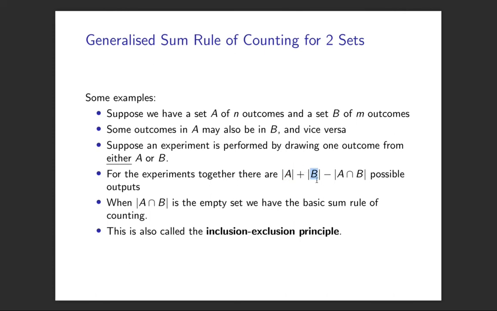What we have to do is subtract one copy off. And that's what this term does. So we take the intersection, the overlapping elements that are in both sets, and we subtract one of those copies off. And that's the idea. It's given the grand name of the inclusion-exclusion principle. When there's no intersection, with disjoint sets, this is 0, and we have the sum rule. The size of this intersection is 0, and we're back to our original sum rule. So that's worth bearing in mind. If you have overlapping sets, things still work. Just have to be careful to avoid double counting.